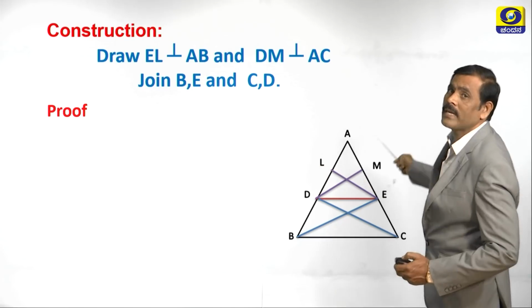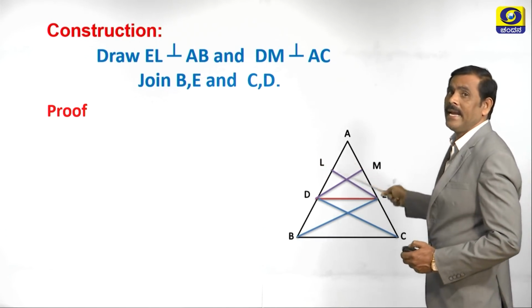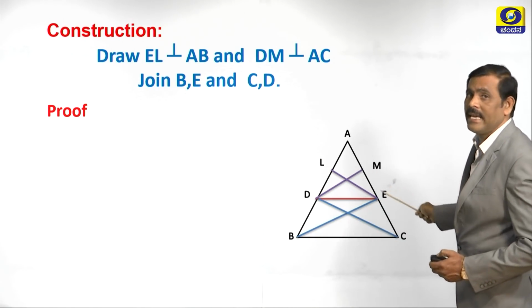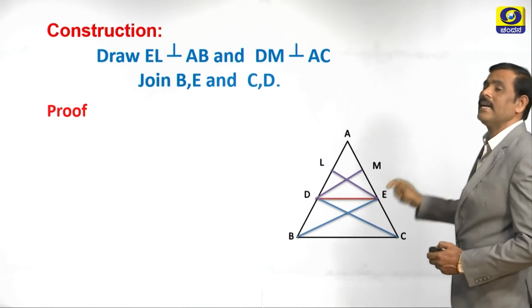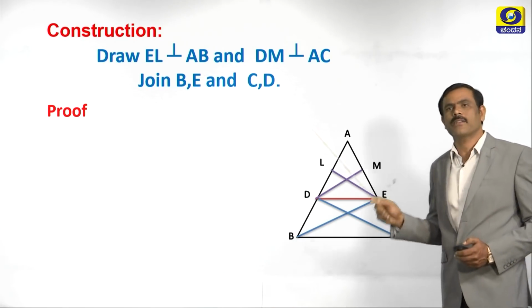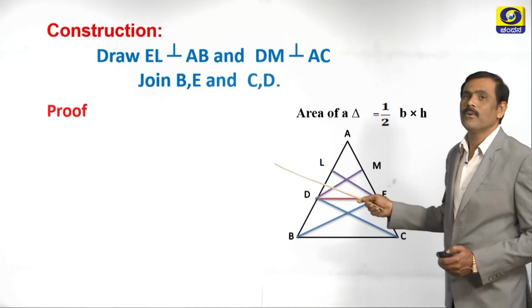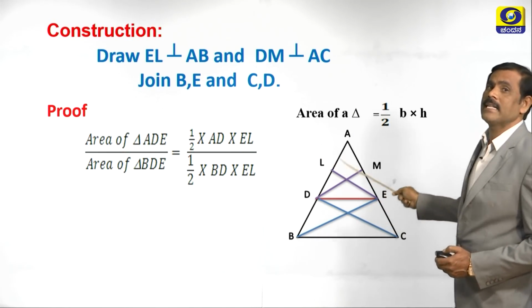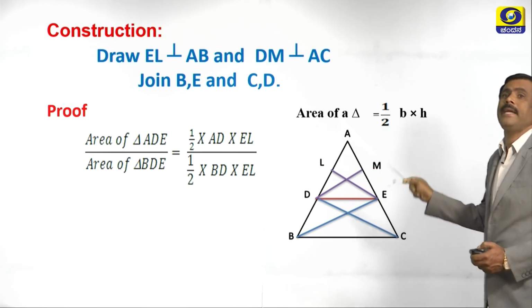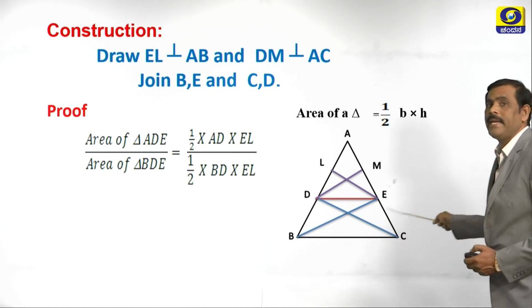See, take two triangles on side AB, containing AD and BD, and also the two triangles on AC containing AE and CE. And also we know that area of a triangle is equal to half into base into height. Now, take the two triangles on AB containing AD and BD as sides, triangle ADE and triangle BDE.